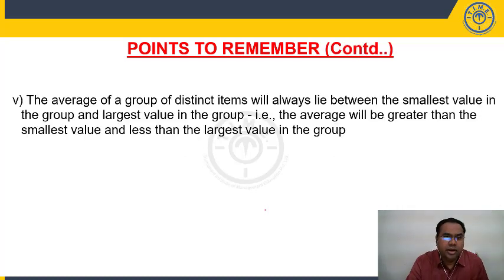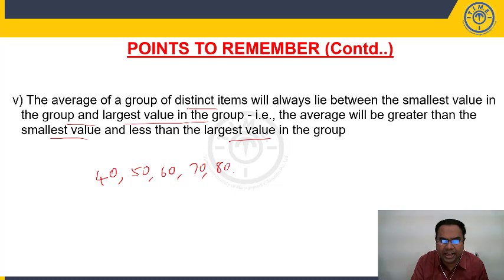Right. Next point, average of group of distinct items will always lie between the smallest in the group and largest in the group. That is, average will be greater than the smallest value, less than the largest value. This is important. Let us say 40, 50, 60, 70, 80, 90. What's the average? We have got 65. So when you calculate average for certain distinct numbers, the average always lies between smallest value and highest value in the group.